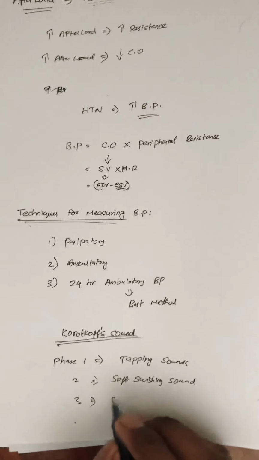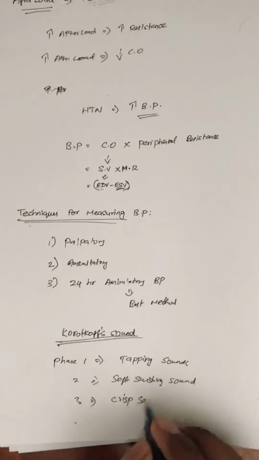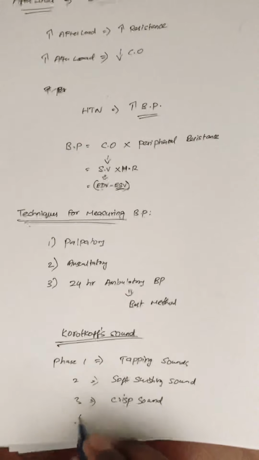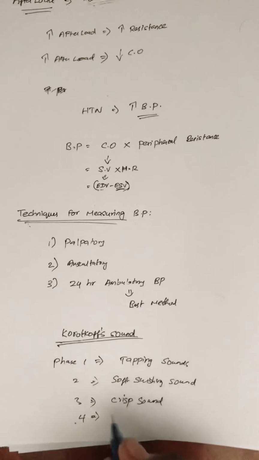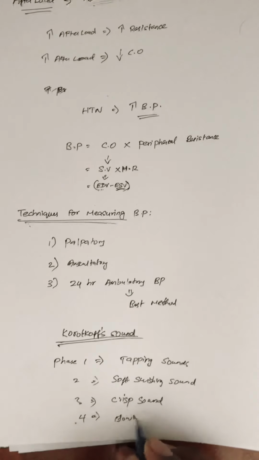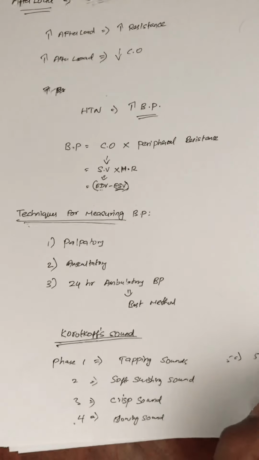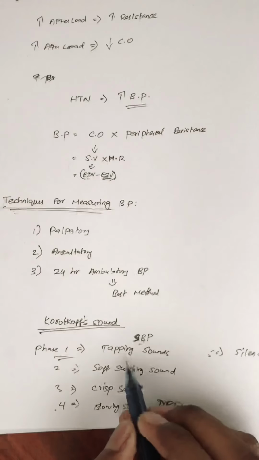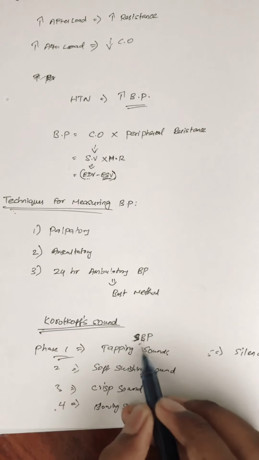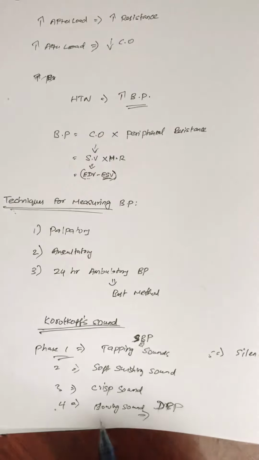Phase 3, you will get a crisp sound. Phase 4, you will get a blowing sound. Phase 5, there will be no sound, there will be silence. The beginning of phase 1 is your systolic BP and the end of phase 4 is your diastolic BP.